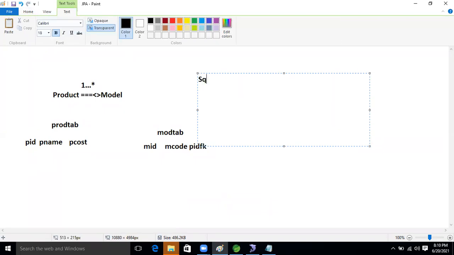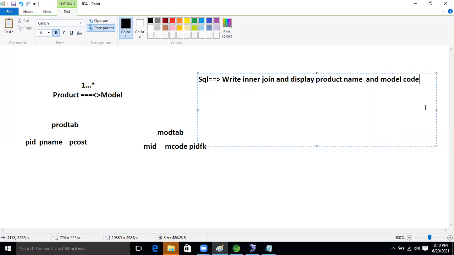Okay. So I'm writing SQL syntax. We need to write SQL: write an inner join and display product name and model code. Okay, this is our requirement, guys.